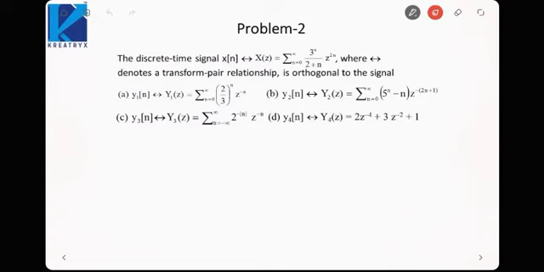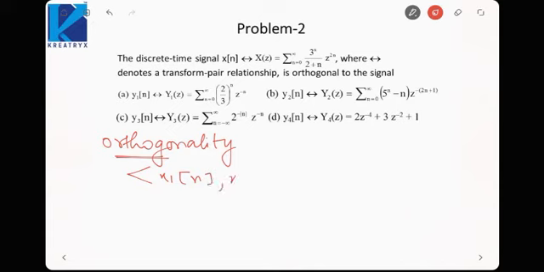Moving on to the next problem, we have been given a discrete time signal x(z), whose Z transform we have been given. Okay, we need to find the signal which is orthogonal to this signal. So first let us understand what orthogonality is. In vectors we define orthogonality in terms of the dot product, and I told you while taking transforms that orthogonality is defined when the inner product goes to 0. That is, x1(n) and x2(n) should go to 0.